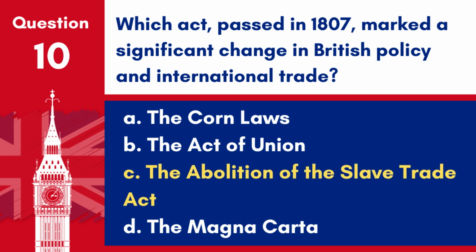Answer: C. The abolition of the Slave Trade Act. The abolition of the Slave Trade Act, passed in 1807, marked a significant change in British policy and international trade by outlawing the slave trade.